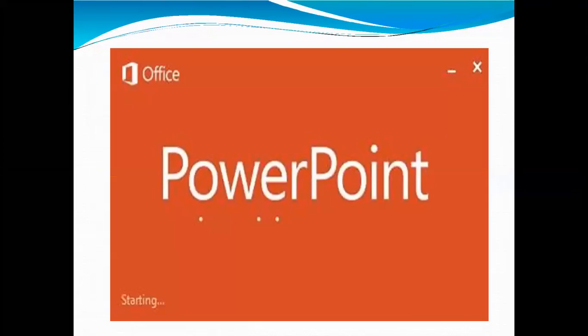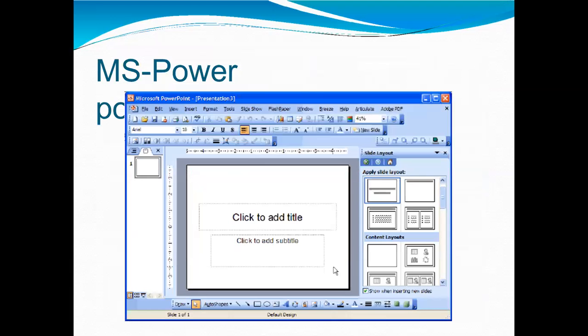Now come to the PowerPoint. What is PowerPoint? MS PowerPoint is a program that is included in the Microsoft Office suite. It is used to make presentations for both personal and professional purposes. PowerPoint is a powerful, easy to use presentation graphics software program that allows you to create professional looking electronic